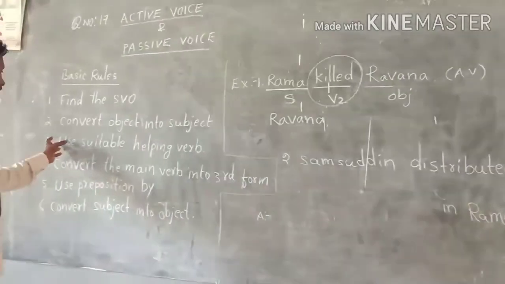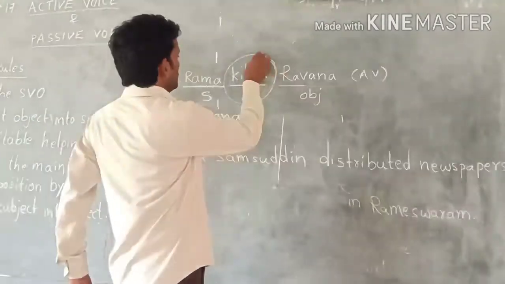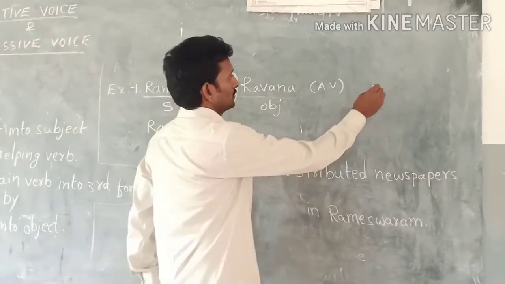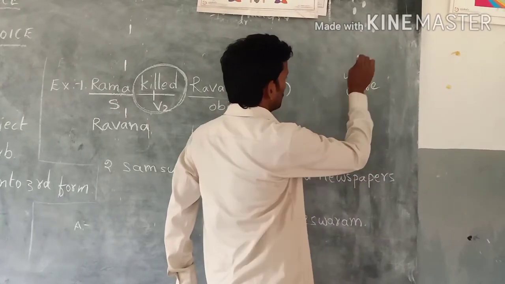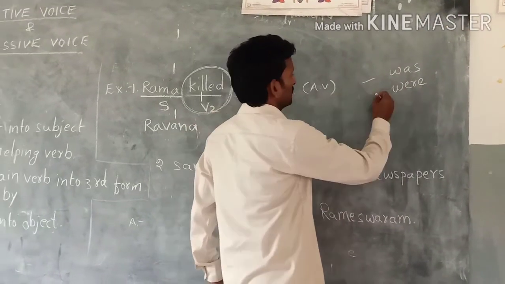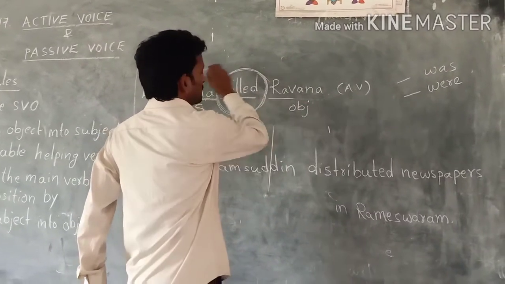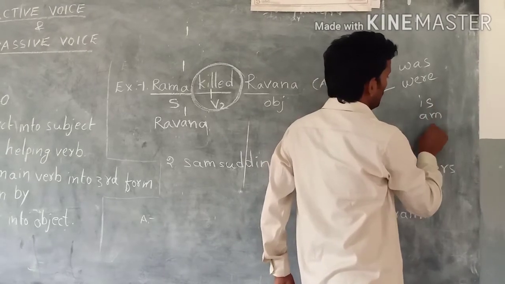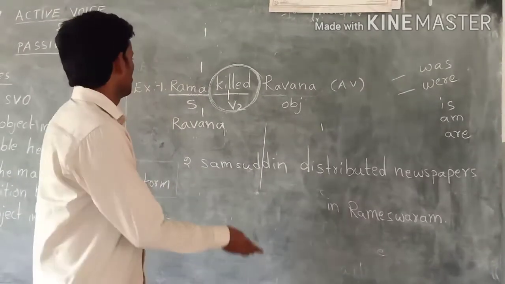Ravana. Then we have to use suitable helping verb. Here killed is past tense. When it is past tense, we have to use was or were. When the subject is singular, we have to use was. When the subject is plural, we have to use were. When the tense is present, we have to use is, am, are.